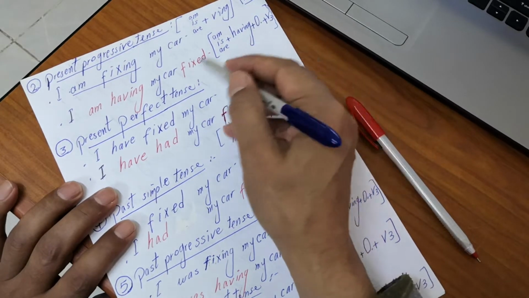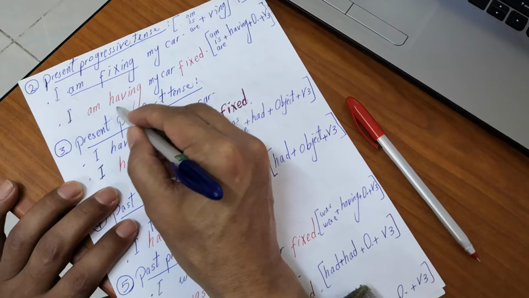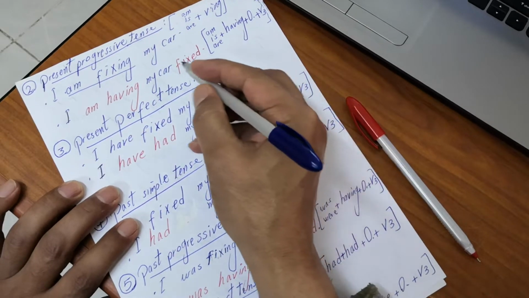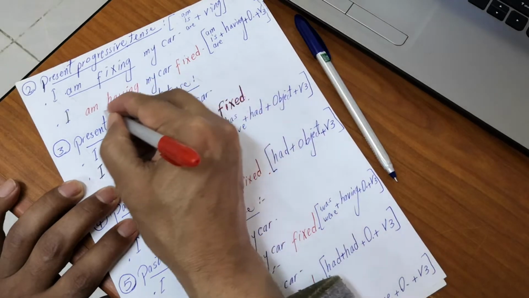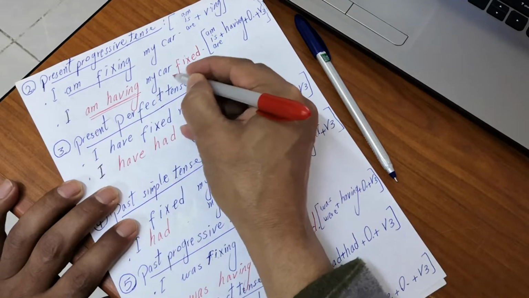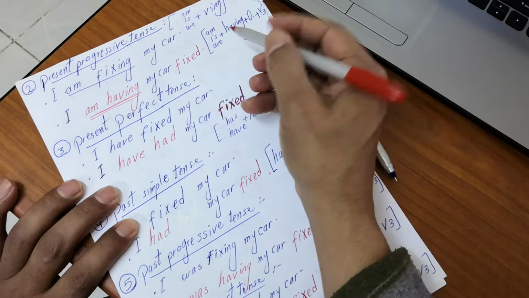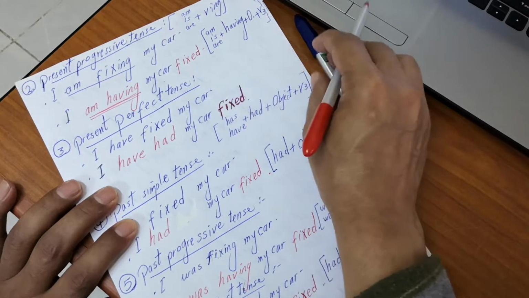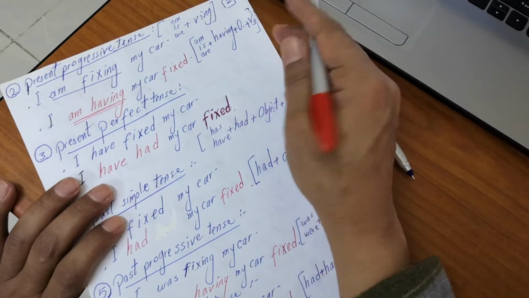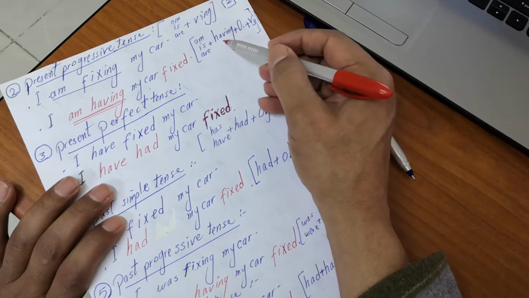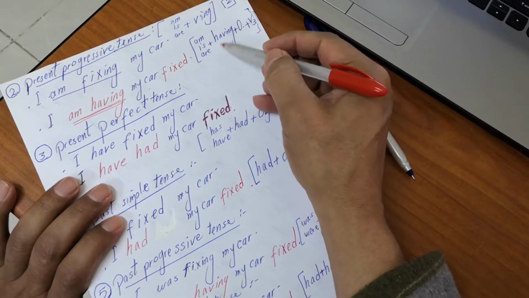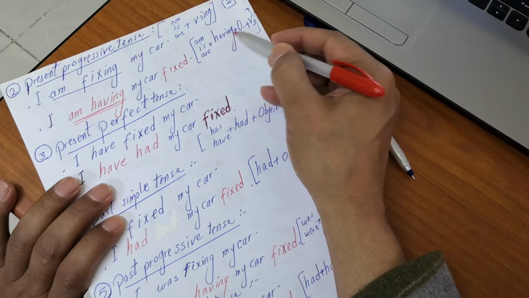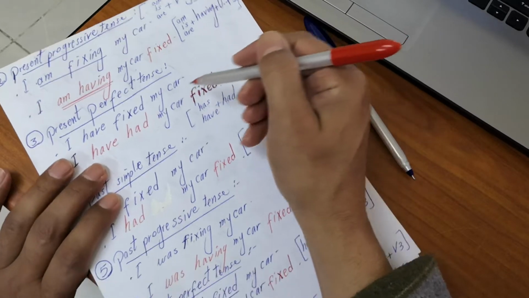When using the causative have, we say, I am having my car fixed. Am having here is the present progressive, and the car is the object, and fixed, this is verb 3. So we get the general rule of the causative form of present progressive: am, is, are plus having plus object plus verb 3.